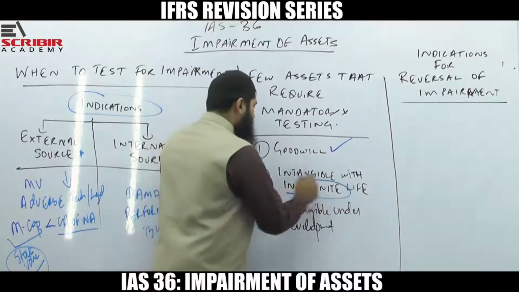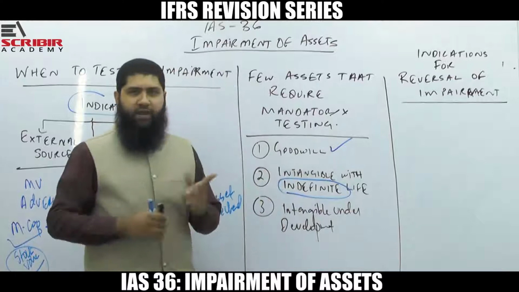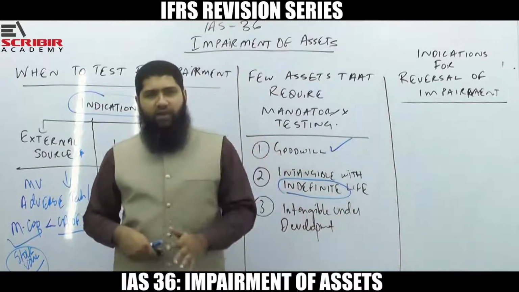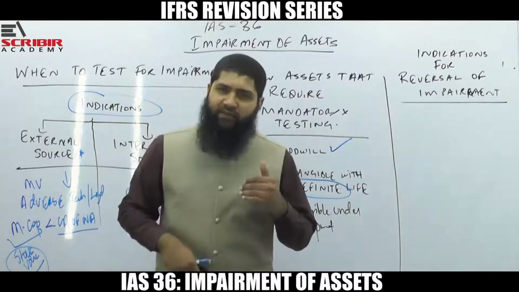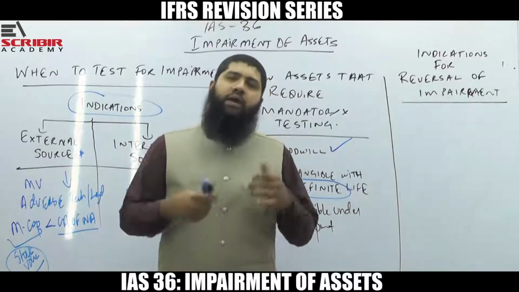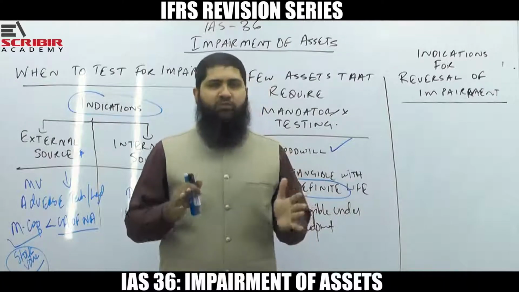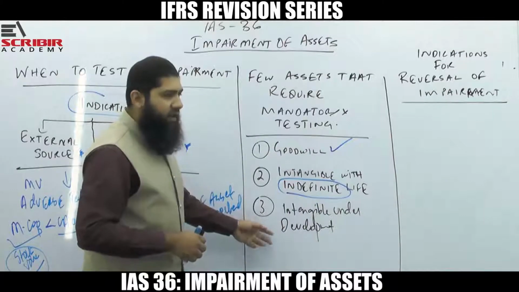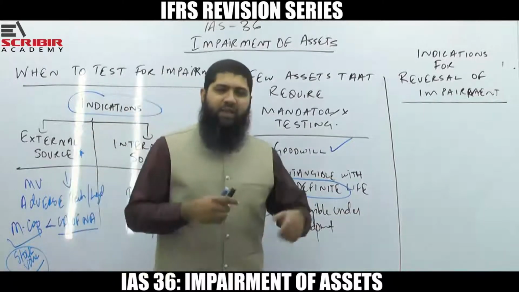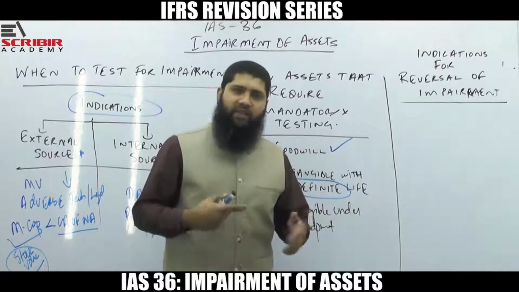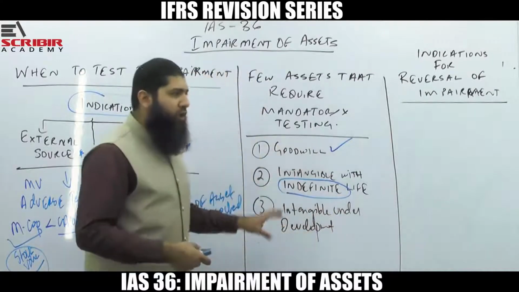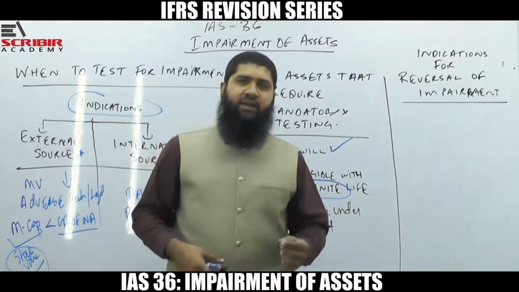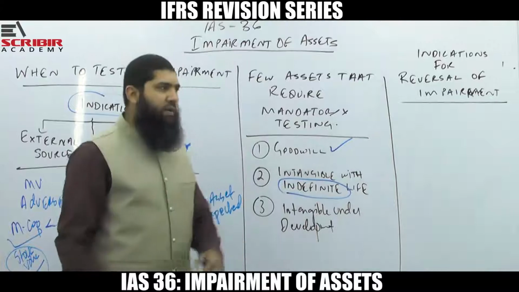Intangible with an indefinite life. You do know that there are two types of intangibles. One with a definite life, that is amortized. One that is with an indefinite life. The indefinite life intangible asset is not amortized but is tested for impairment at each reporting date, just to make sure that its carrying amount does not exceed the recoverable amount. And the intangible under development. Under development means the intangible which is being developed, and that is also going to be tested for impairment at each reporting date, irrespective of the fact whether there is an indication or not. Now let's move a bit forward.